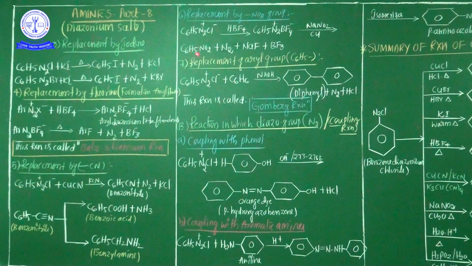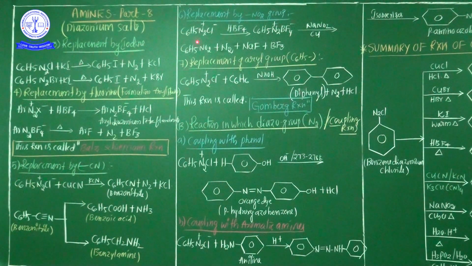Now, sixth replacement reaction, replacement by nitro group. The replacement by nitro group is nothing but formation of nitrobenzene. Here nitrobenzene is liberated. Benzene diazonium chloride treated with tetrafluoroborate, on heating with aqueous solution of sodium nitrite in the presence of copper powder, forms nitrobenzene.